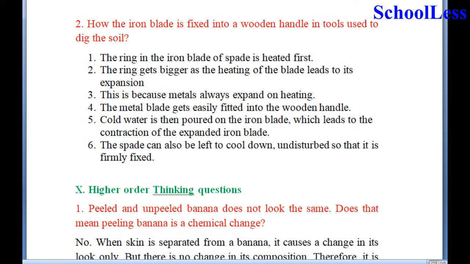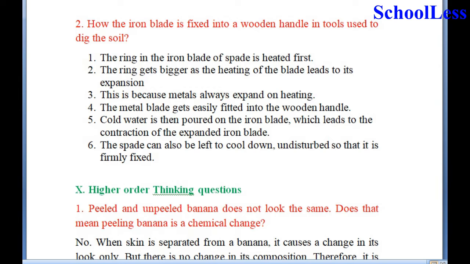Question 2. How is the iron blade fixed into the wooden handle in tools used to dig soil? The ring in the iron blade of the spade is heated first. The ring gets bigger as the heating of the blade leads to its expansion. This is because metals always expand on heating. The metal blade gets easily fitted into the wooden handle. Cold water is then poured onto the iron blade, which leads to the contraction of the expanded iron blade.